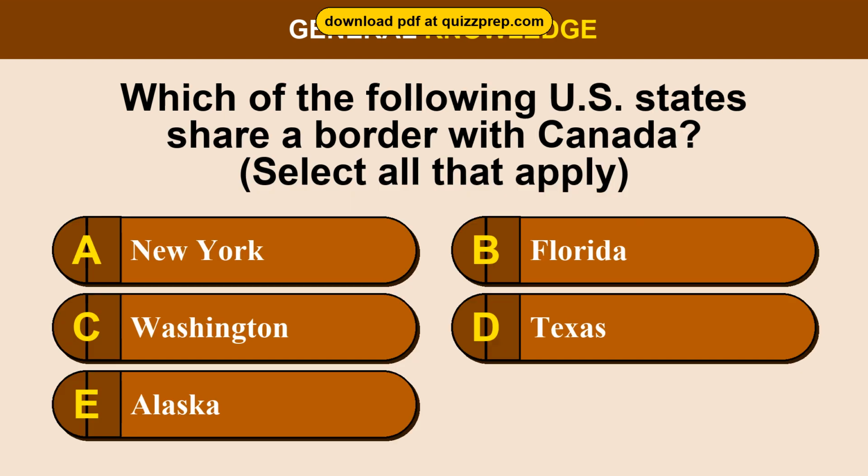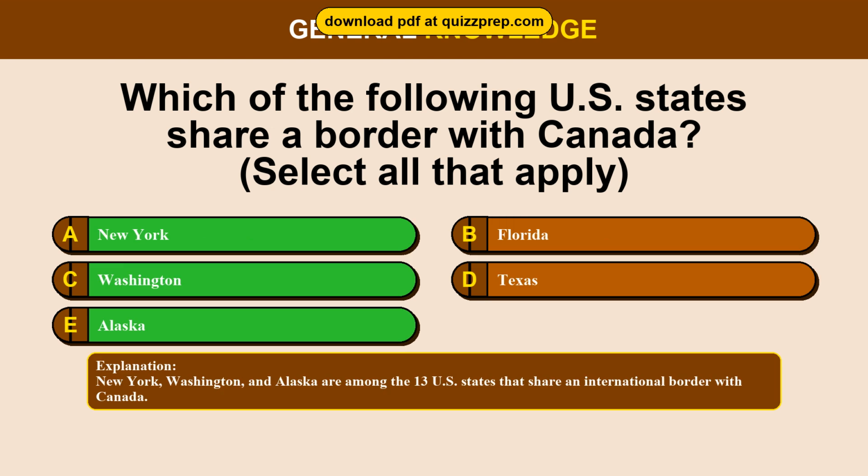Question 24. Which of the following U.S. states share a border with Canada? Option A, New York. Option B, Florida. Option C, Washington. Option D, Texas. Option E, Alaska. The correct answers are options A, C, and E: New York, Washington, and Alaska. New York, Washington, and Alaska are among the 13 U.S. states that share an international border with Canada.